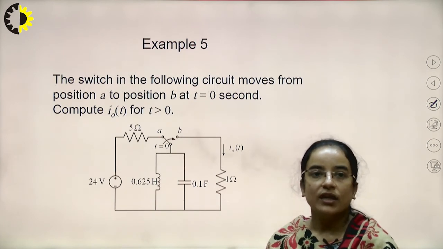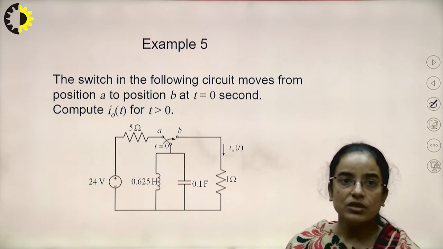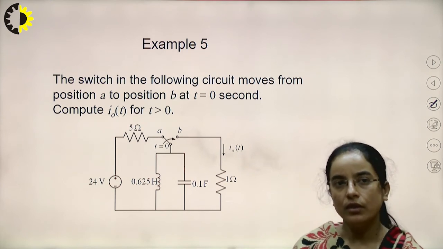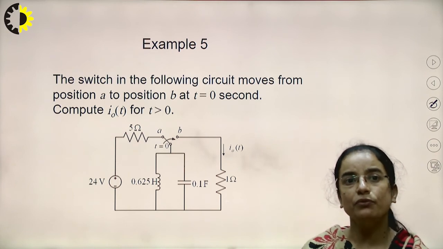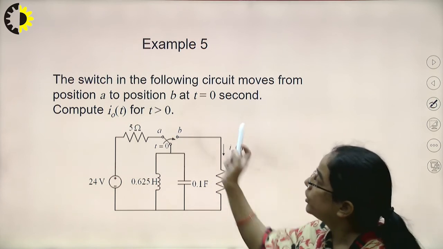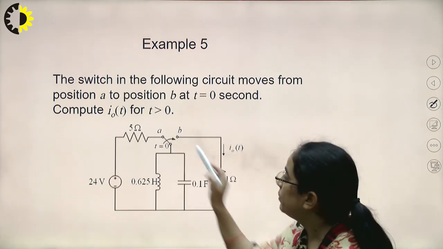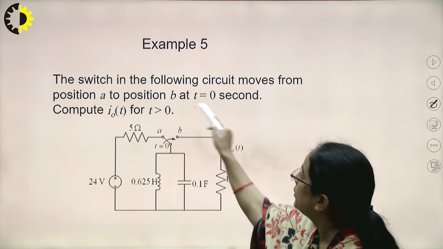So this is another example here. The switching condition is given so that you can calculate the initial condition by yourself. The question is: the switch in the following circuit moves from position A to B. Two positions A and B are given, and the switch is moved from A to B at t equal to 0.